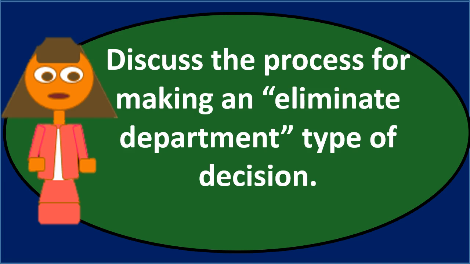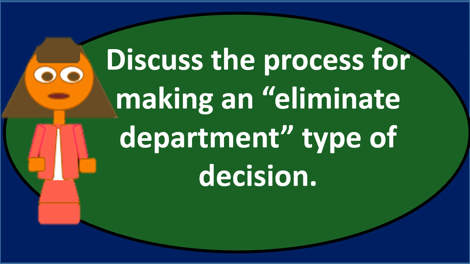In this discussion, we will discuss the question: discuss the process for making an eliminate department type of decision. When thinking about a discussion question or essay question such as this, our goal is typically to expand on the question, being more likely to pick up the type of information being looked for in an essay question, or expanding or contributing to the topic in relation to a discussion question. Keeping that in mind, let's go through this one more time. Discuss the process for making an eliminate department type of decision.